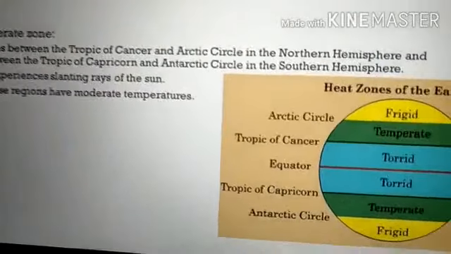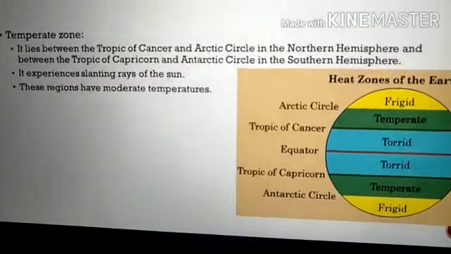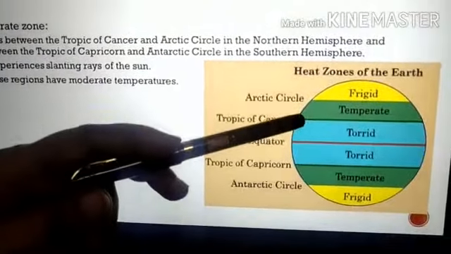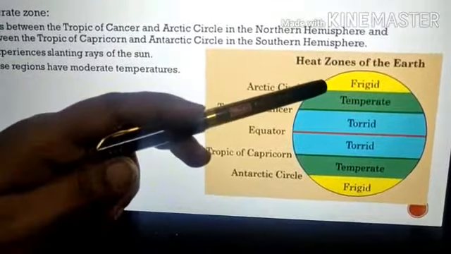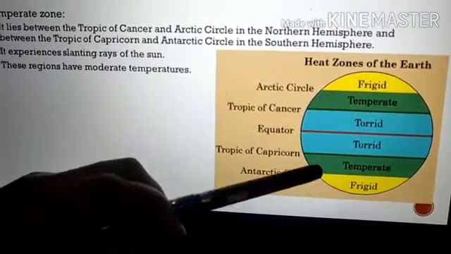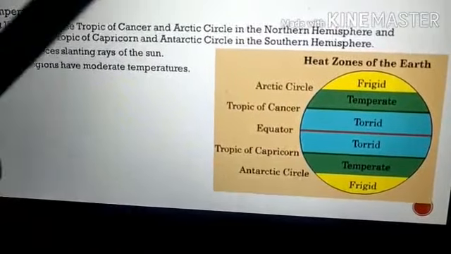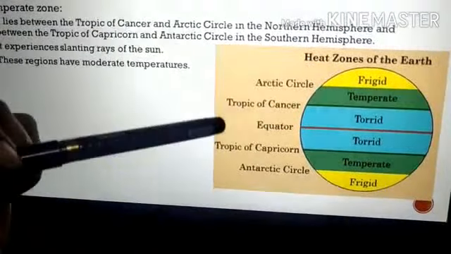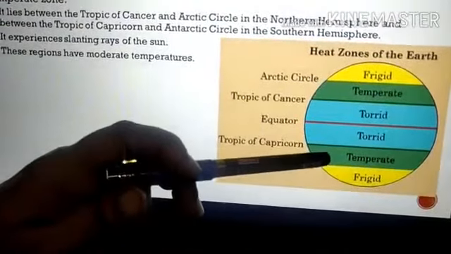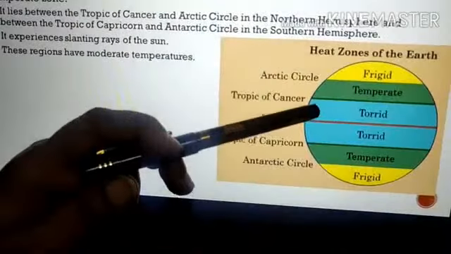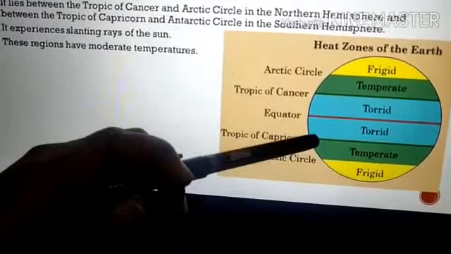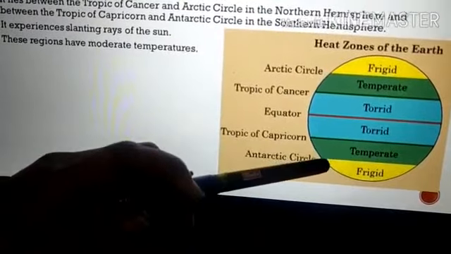The second zone is the temperate zone. This temperate zone lies between Tropic of Cancer and Arctic Circle in the northern hemisphere, and between the Tropic of Capricorn and Antarctic Circle in the southern hemisphere. That means we have 2 temperate zones. One is the north temperate zone, the other one is the south temperate zone. The north temperate zone lies between Tropic of Cancer and Arctic Circle. The south temperate zone lies between Tropic of Capricorn and Antarctic Circle.